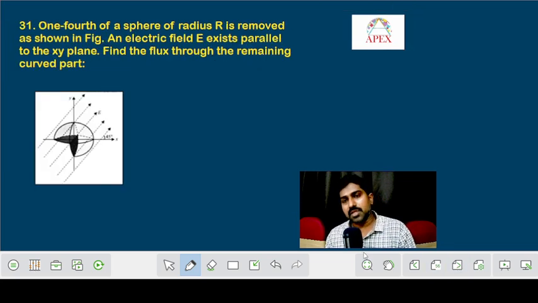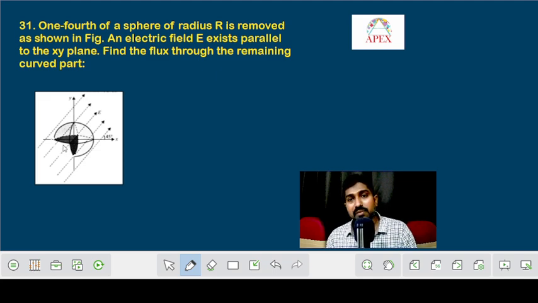And question number 31. One fourth of a sphere of radius r is removed as shown in the figure. See here in the diagram, completely it is a sphere, but from this particular part of the sphere, this quarter part was removed.